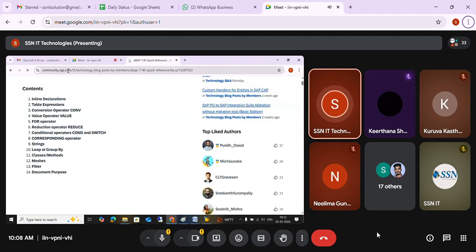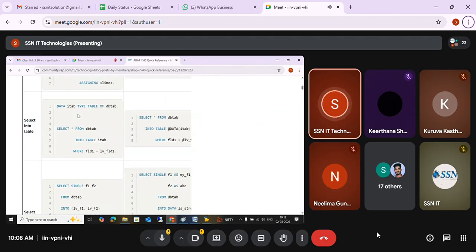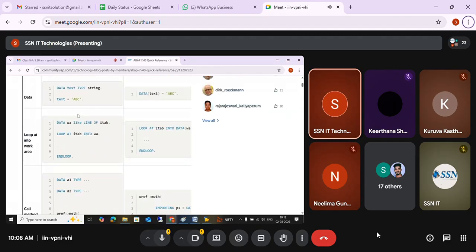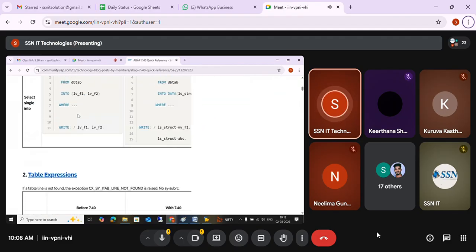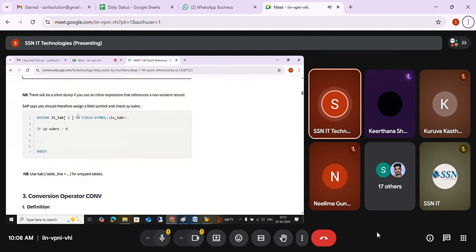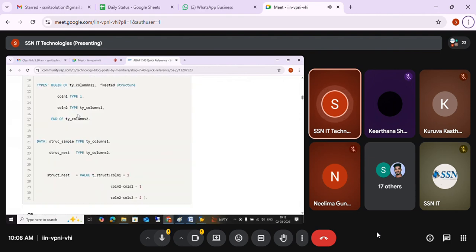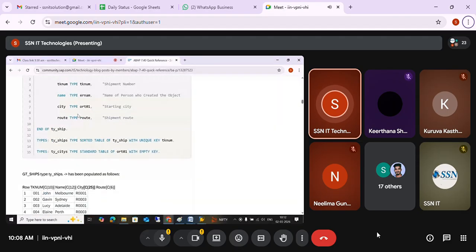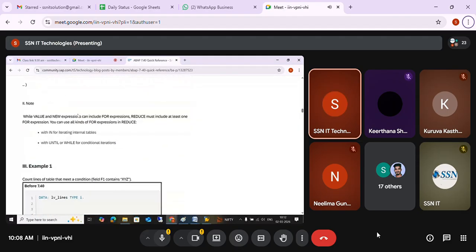You can see that they give all this old versus new very clearly: how to call classes, methods, read statements, concatenate, string conversion, everything is given. In real time, only new syntaxes are used, based on your version. If it is version 6.0, it won't allow you to use new syntaxes. From 7.0 onwards, you can use new syntaxes.